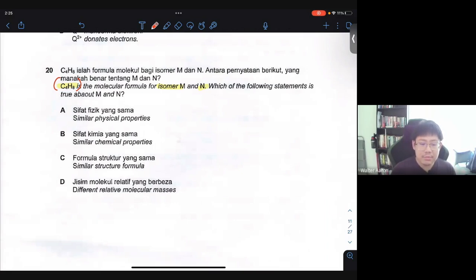Do they have the same physical properties? Do they have the same chemical properties? Same structure, different molecular masses? So I'll say the best answer here is that they should have the same chemical properties. Because why? They are isomers, meaning they are just molecules with the same formula but different structures, okay? But they have the same functional group. They should have the same type of chemical reaction they can carry out. So therefore, the answer here will be B.